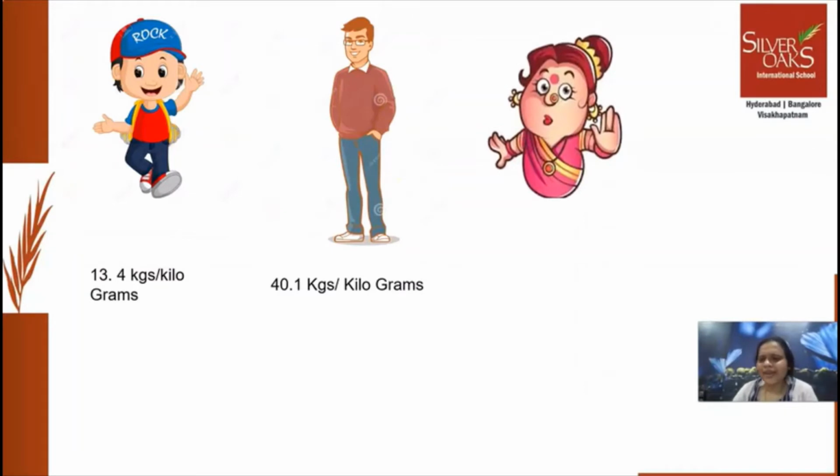Now, you all can say how much this lady would be weighing, right? She might be weighing more. So she's 60.2 kgs or kilograms, right? That means each and every person will differ in their height and their weight. They are not equal. Okay?